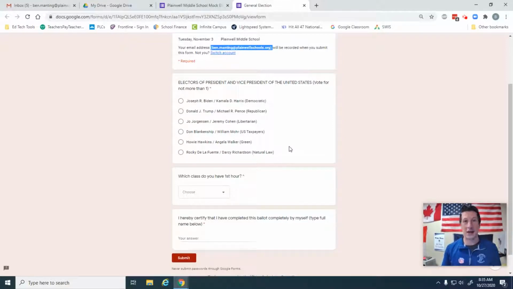Underneath is a list of all the presidential candidates on the ballot. You might be surprised that there are not just Joe Biden and Donald Trump on the ballot, but actually a bunch of different candidates. These are the candidates that qualified in the state of Michigan, and if we were to go to other states, we might find even other candidates that qualified in those states. Candidates need to collect a certain amount of signatures at a certain time in order to be included. So you're going to make your selection here.